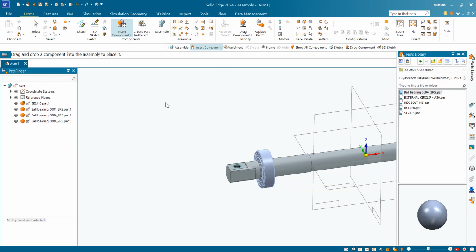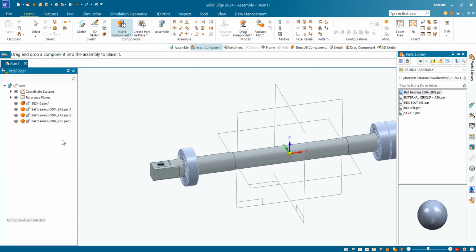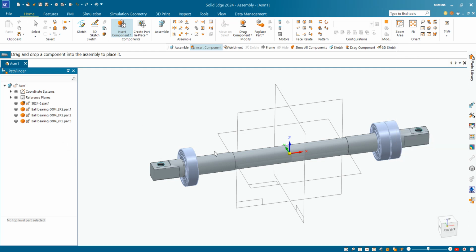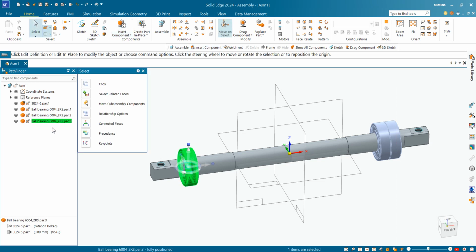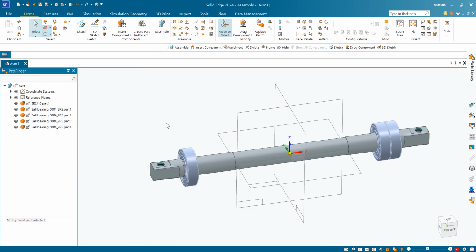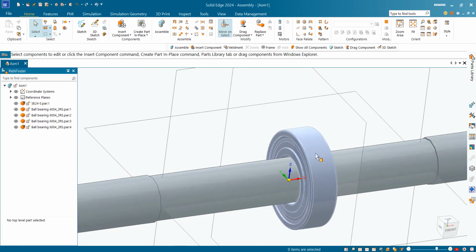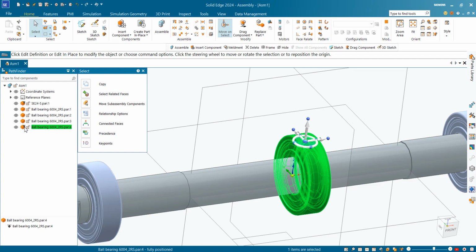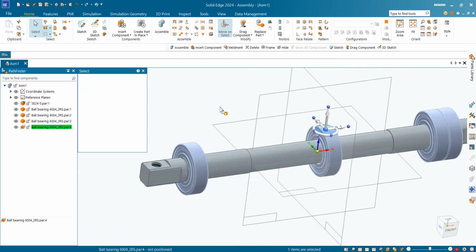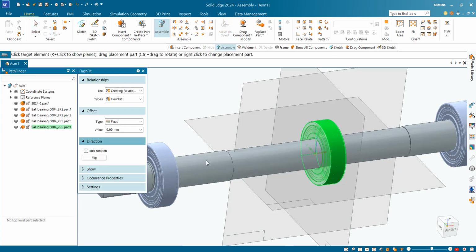Again I will go to insert component, and if you have similar parts, you have to add it. Then just click on this part, press Ctrl and drag this part. You will again get a similar part here, but it is in a diamond mode. Here you can see it is in a diamond mode, so we have to delete that relation, and then we will again be able to connect this here.